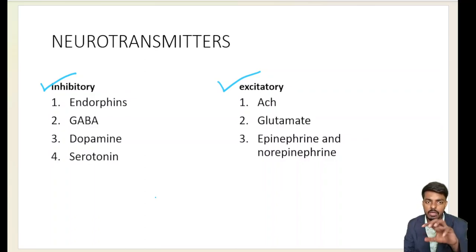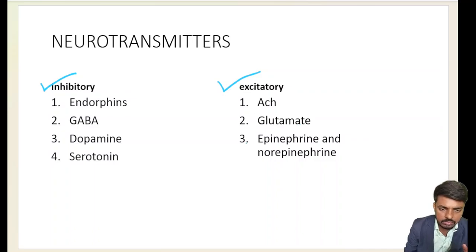So the balance between the inhibitory and excitatory neurotransmitters maintains our mental health, very importantly, our psychology. We have to maintain the balance of the inhibitory and excitatory neurotransmitters in order to maintain the mood and all kinds of psychological function. We have four inhibitory neurotransmitters and four excitatory neurotransmitters.